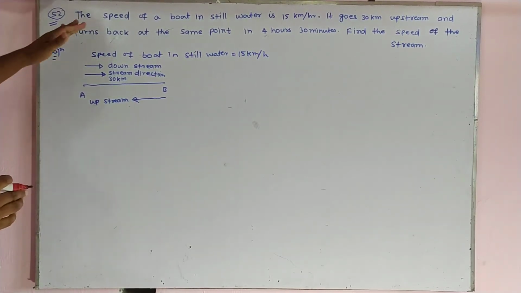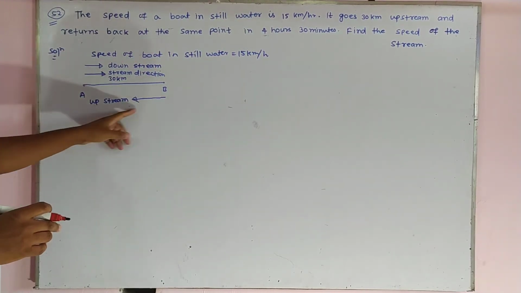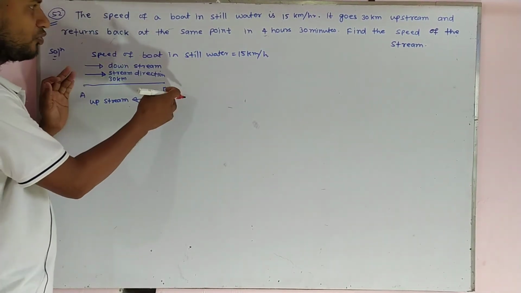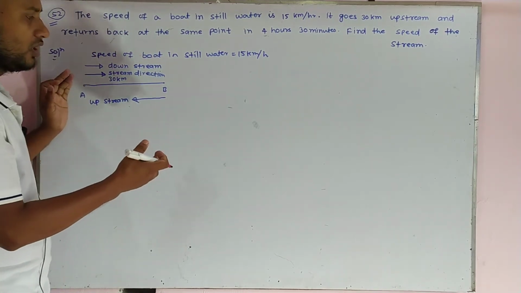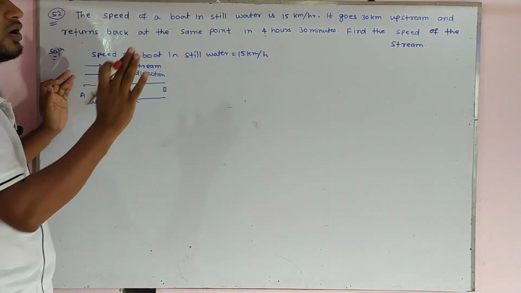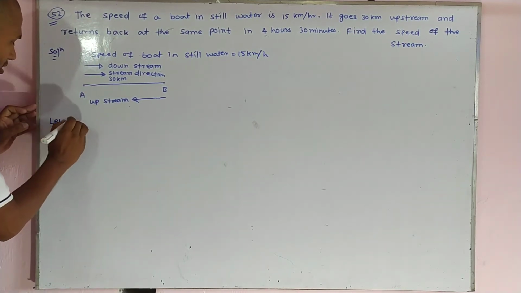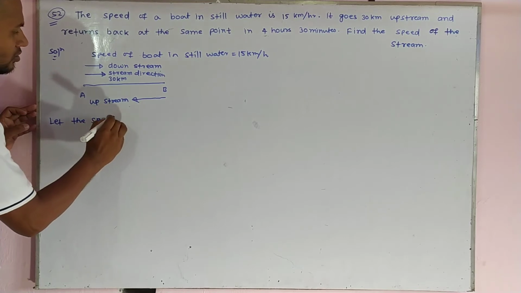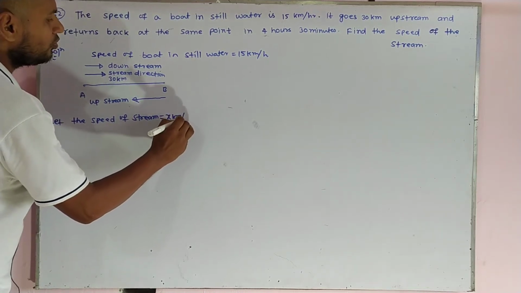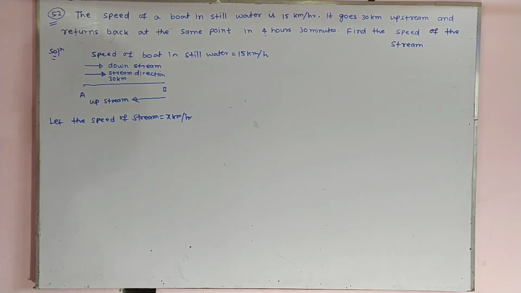Here the speed of the boat in still water is given as 15 km per hour. It goes 30 km upstream and returns back to the same point in 4 hours 30 minutes. It means the total time taken by the boat in upstream plus downstream is 4 hours 30 minutes. Find the speed of the stream. So we assume the speed of the stream is x kilometer per hour.